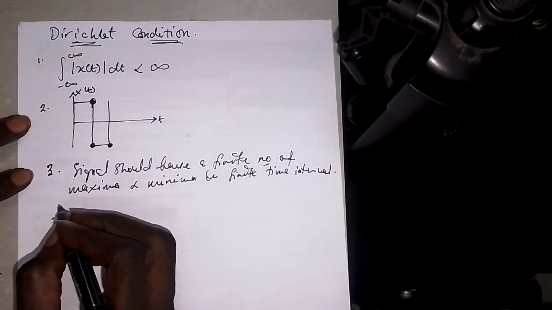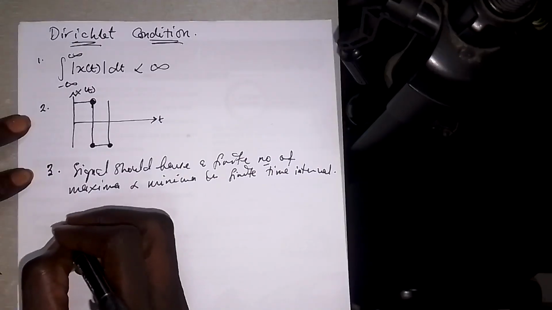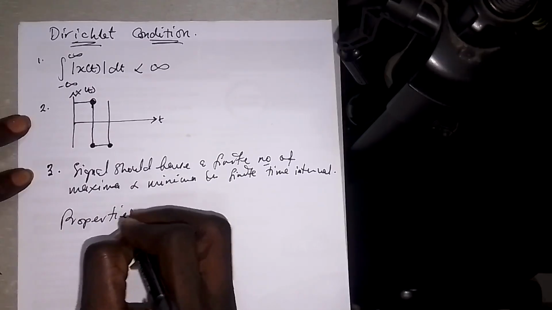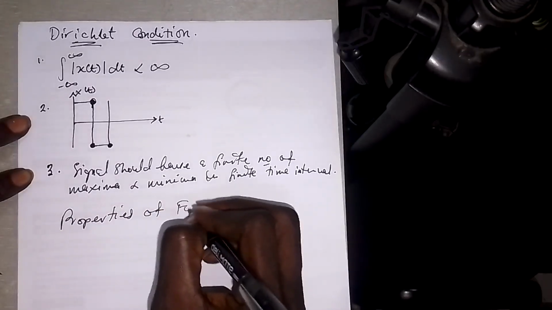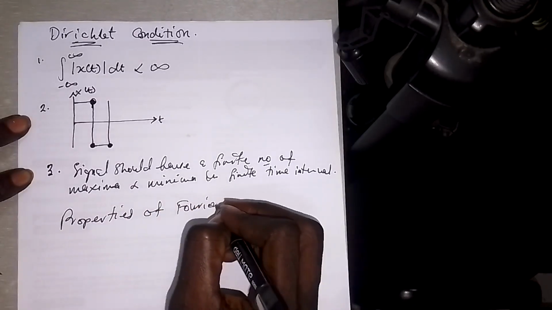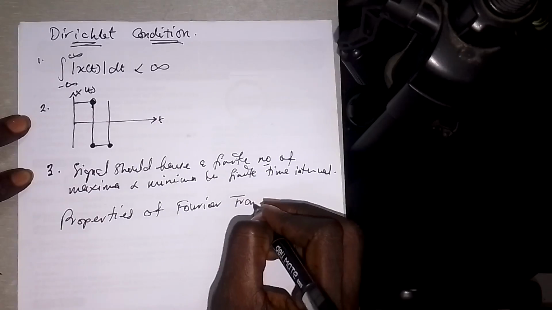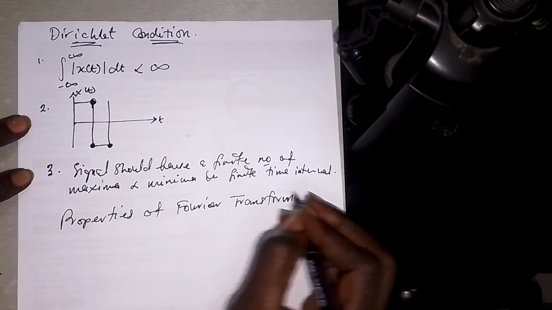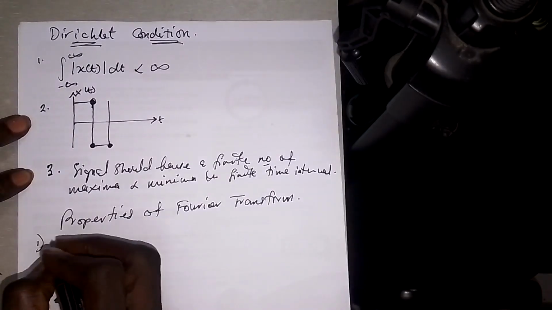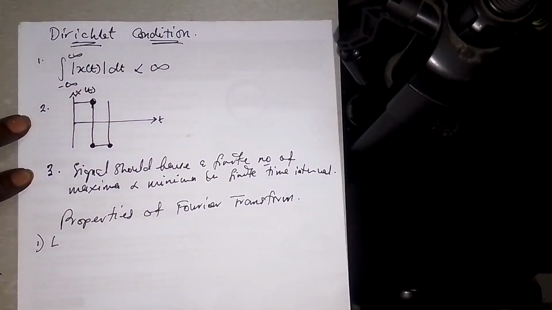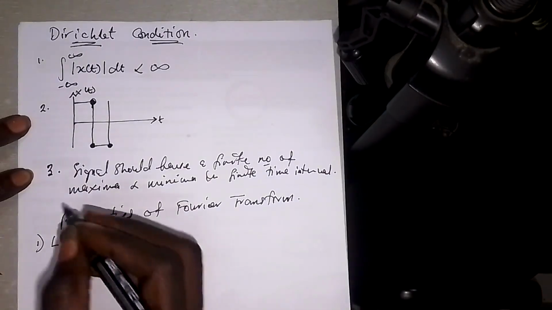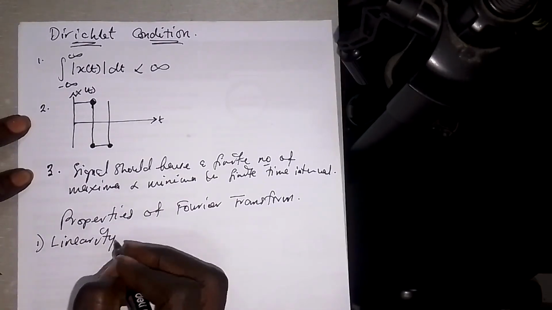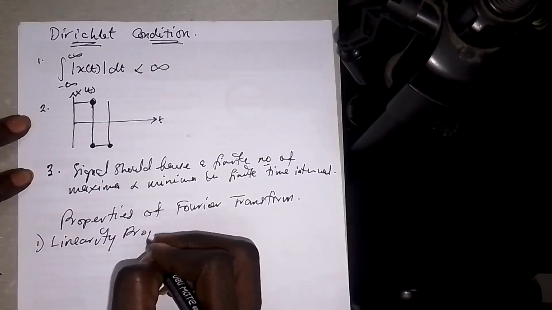Having known this, let us move straight on to the properties of Fourier transform. The first property that we shall talk about is linearity. So what is the linearity property?